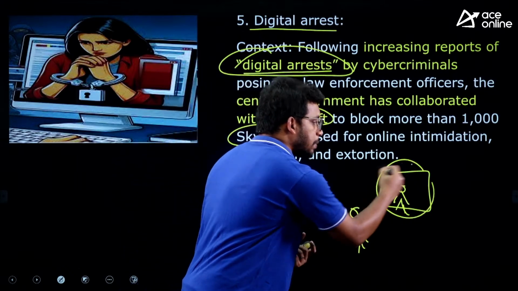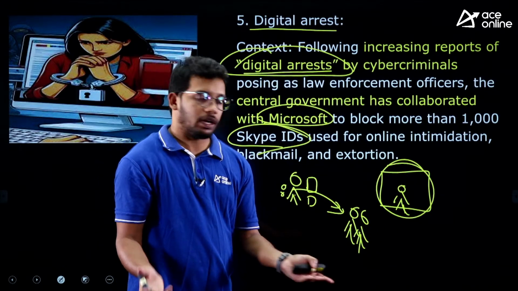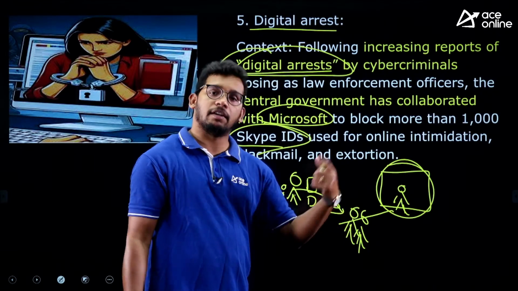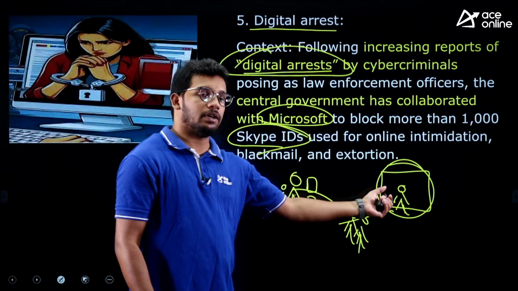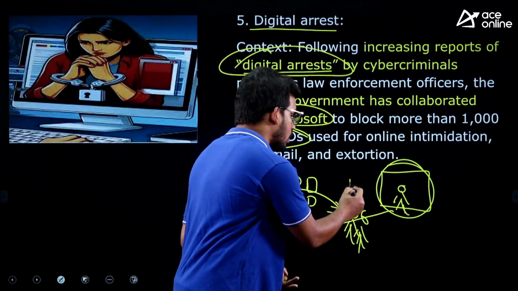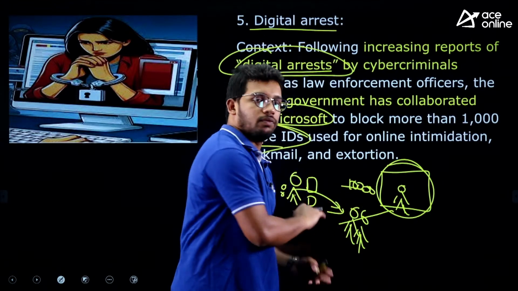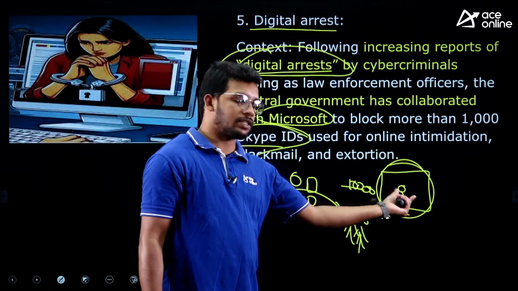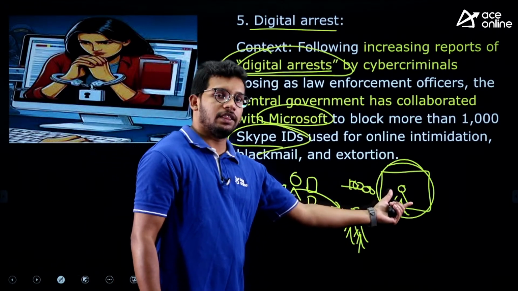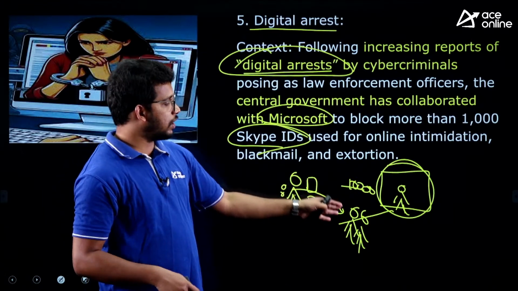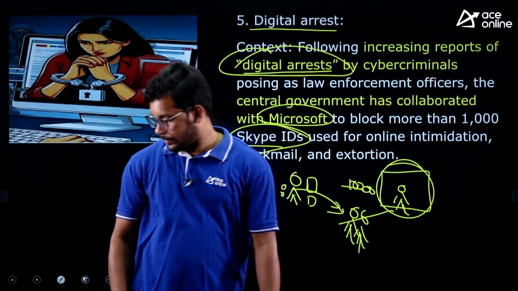So that's why this person will stay on the screen, and it is called a digital arrest. That means this person is not able to move anywhere. If this person moves away, they say that they will come to the home and arrest. So that's why this person stays here. And after a few hours, they will ask, okay, you give 10,000, so we will clear all your case and strike it off. And once this person pays the 10,000 rupees, only then will they leave the person from the digital screen. So that's how they can earn illegal money, right?